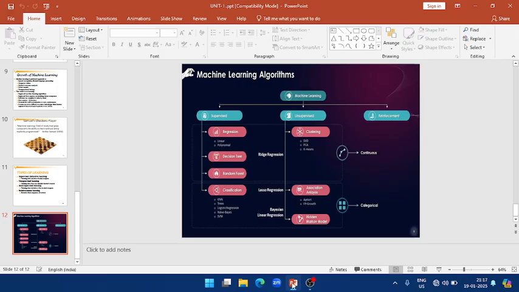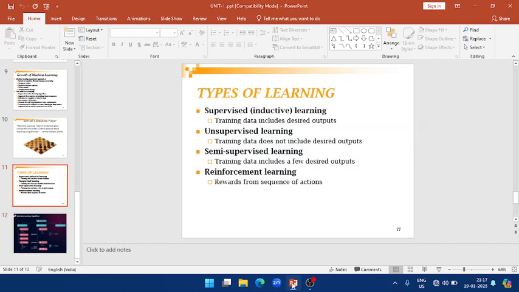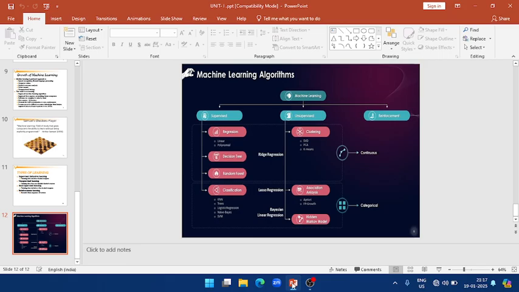First, we see supervised learning. Already we saw that training the data includes the desired outcomes only. For example, take one person: depending upon the input, the desired output will be produced. When a person purchases a shoe, it depends upon the age. For example, the age of the person may be 5, 10, or 50, and depending upon this, the shoe size will be determined. So only the age of the person decides the shoe size. That is one example of supervised learning.